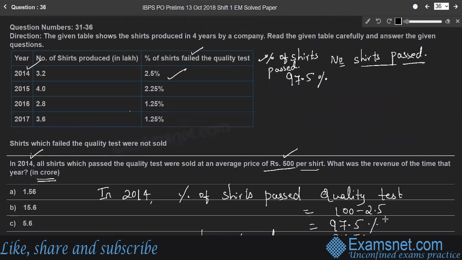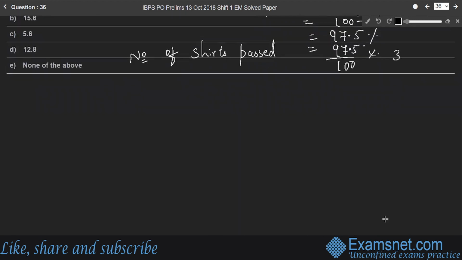Out of the total number of shares, that is 3,20,000, you will get 3,200 into 97.5. So what is the total number of shares that passed the quality test? You can write it as it is, and finally you will get the answer. Otherwise, you can calculate.